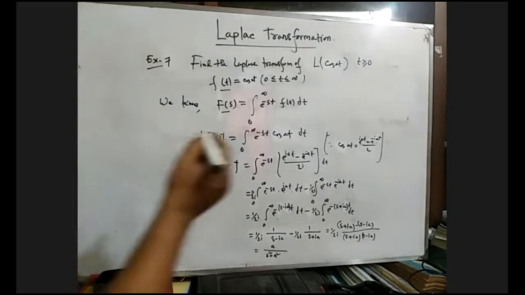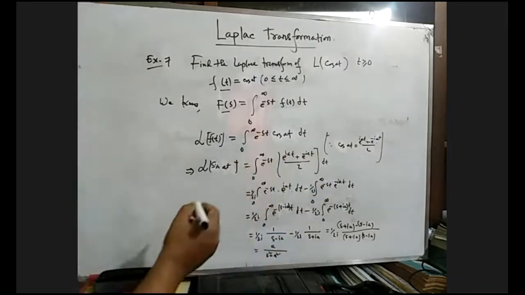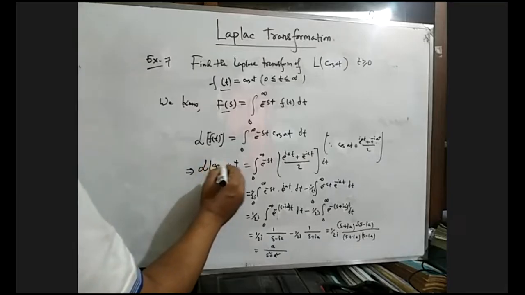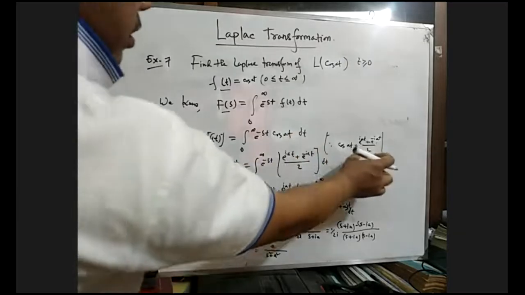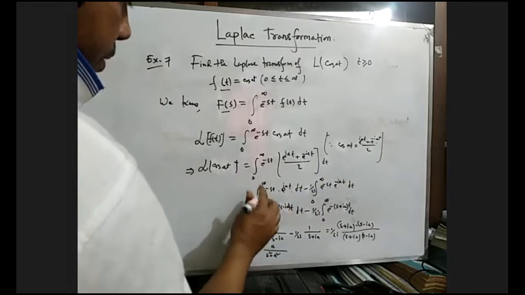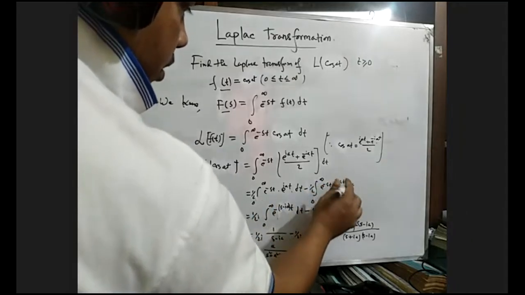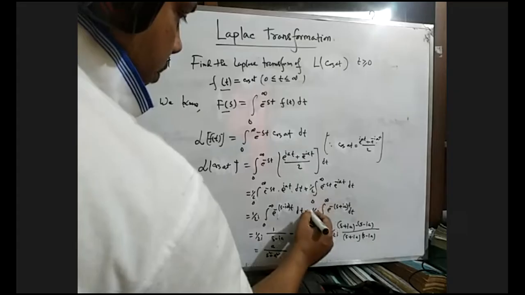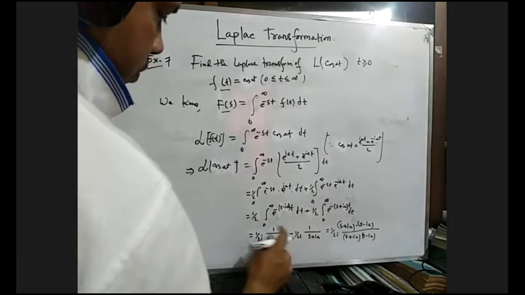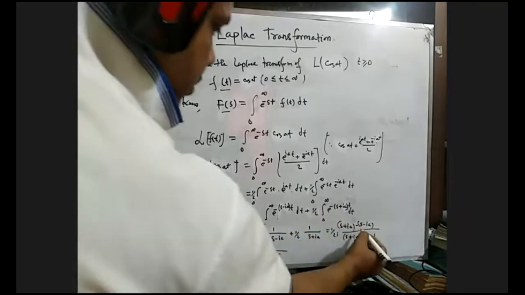Just substituting this formula here, there will be 1 by 2, and there will be plus only. I will be absent for cos, so there will be plus.